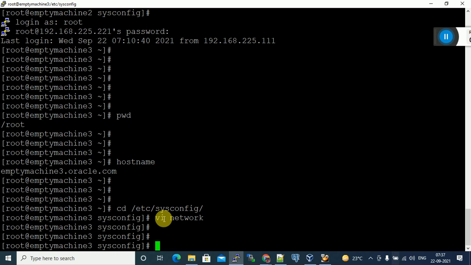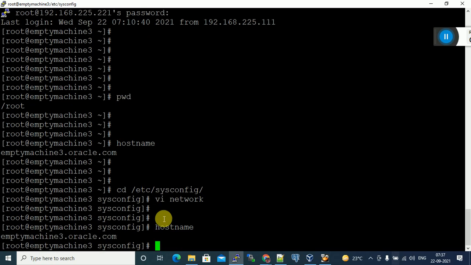If you don't reboot, it will be the old host name only. You can see the host name still shows mtmission3.oracle.com. When you restart the Linux machine, it will pick the new value from this file.